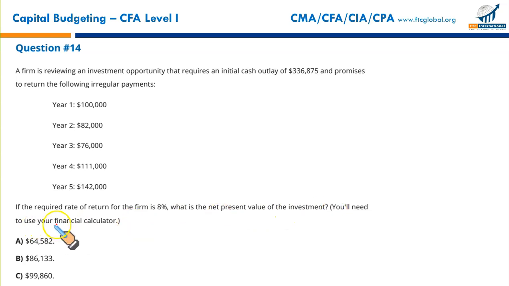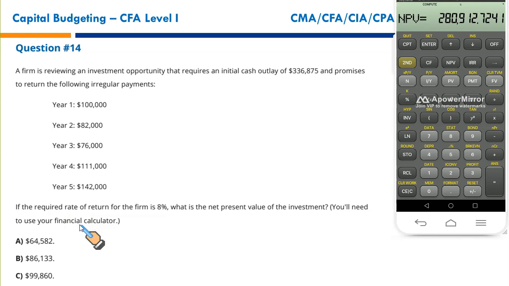You will need to use your financial calculator, and of course that's what we're going to do. Since we have just used this calculator, you need to clear the registers, the field where the data has been entered. What you will do, you write CF, second, clear. Your IRR should show 0, NPV should show 0.